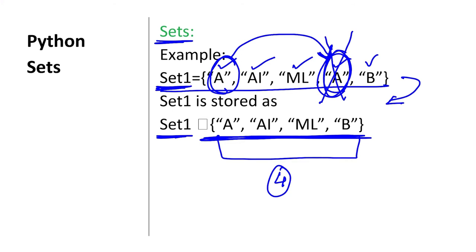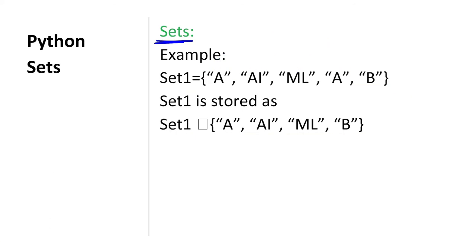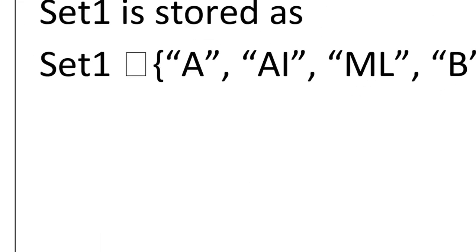Alright, so this is one of the examples which makes the elements of the set unique, and we can understand this very easily with an example. Let us say we have a bucket.